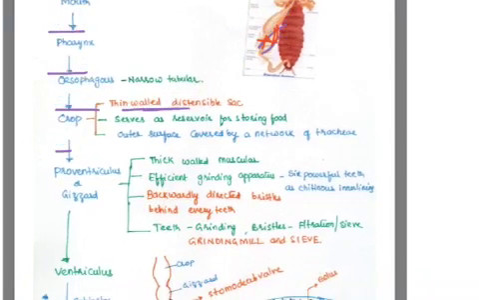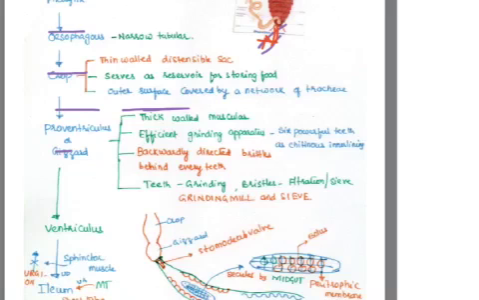Proventriculus or gizzard, part of the foregut itself again. As we said, the foregut includes pharynx, esophagus, crop, and gizzard.